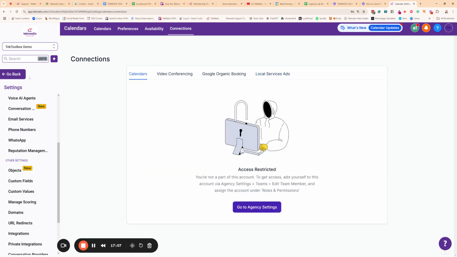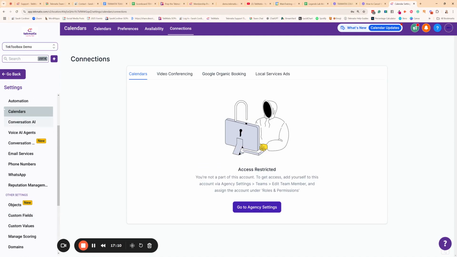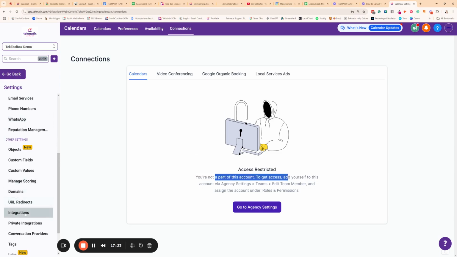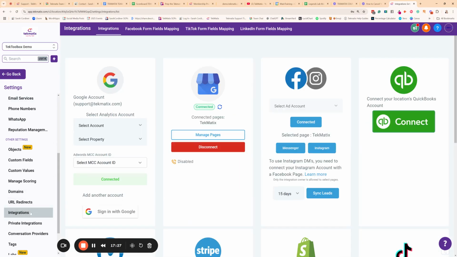I don't know why I can't add your calendar, but let's go down to integrations because I know you can do it from there. So sorry, my apologies. Let's just skip that calendars part for a second because there are some things in your account that you have not connected yet. So that's why we can't see that information in here. What I wanted to take you to was the integrations for your calendar settings. So keep scrolling down until you find integrations over here.